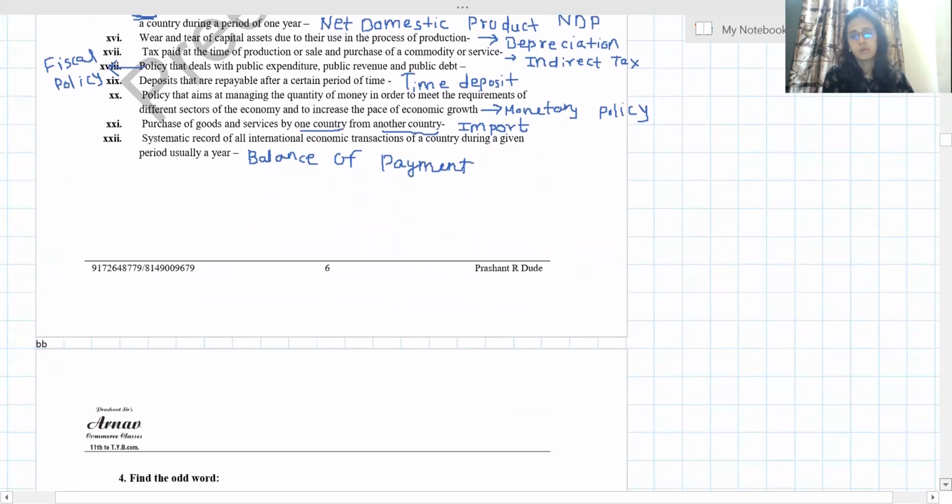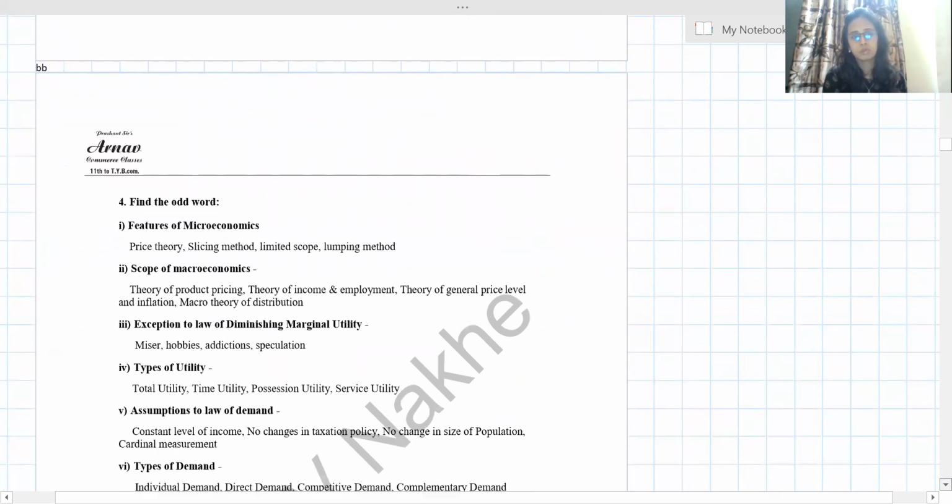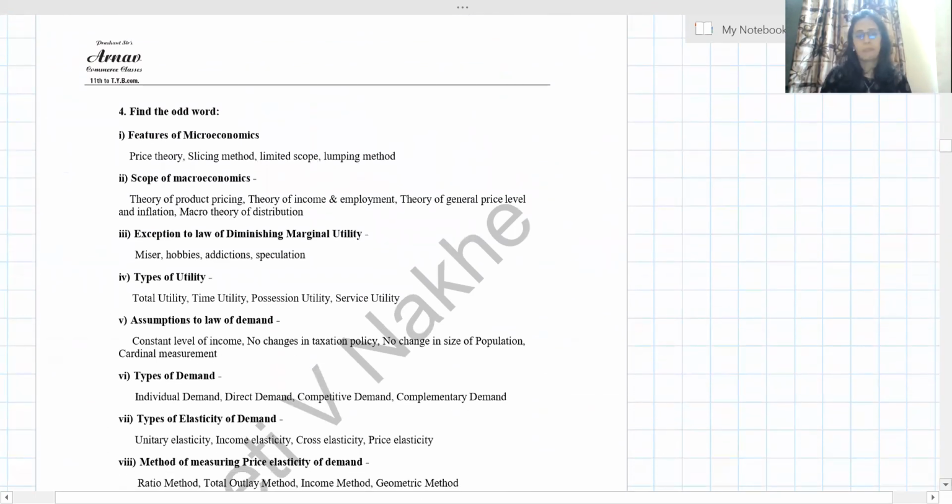Next, we will continue with the next, that is odd one out. Here I am just marking the answer. In the exam, don't write like this. I have already told you how to present odd one out in the earlier lecture, in the earlier period. I have already explained it to you. Please see that. Here now I just want to discuss all the question answers. That's why I'm going to just mark it. In the exam, you are not going to do like this.